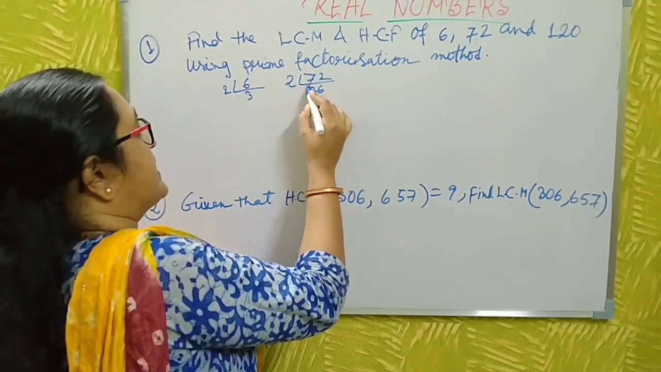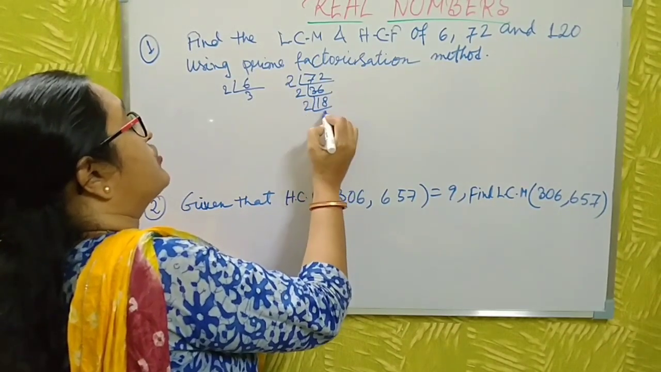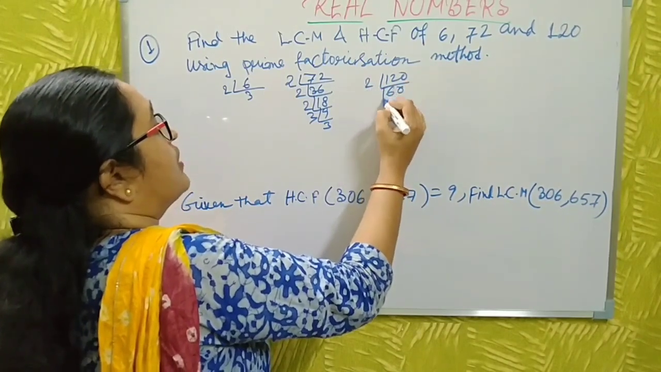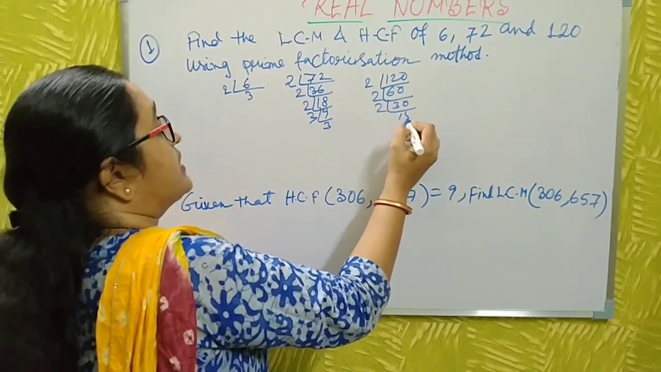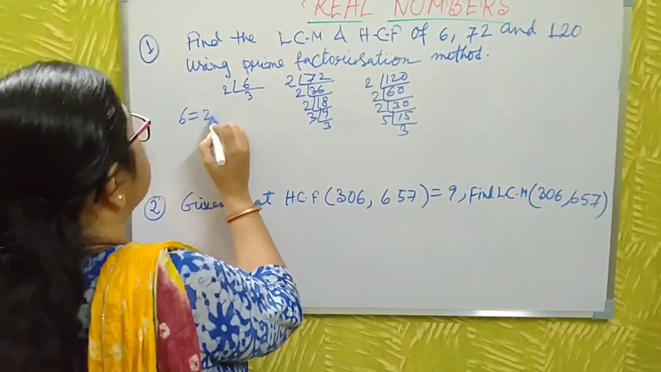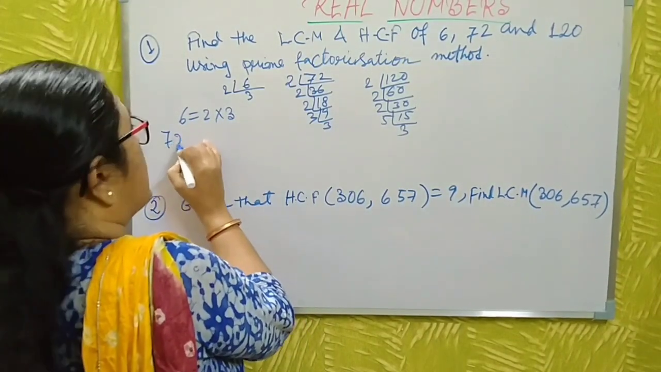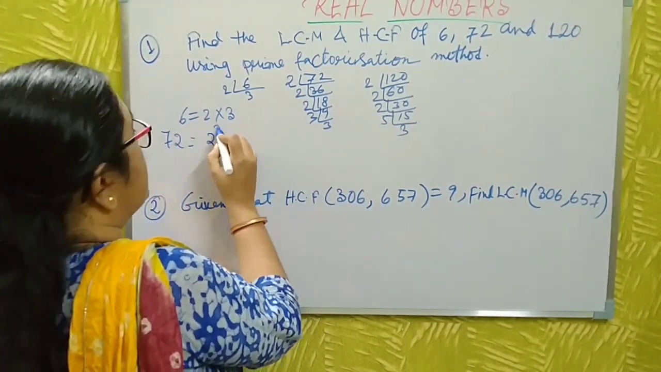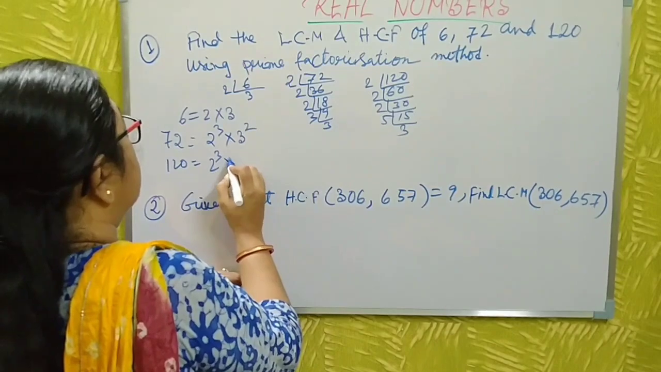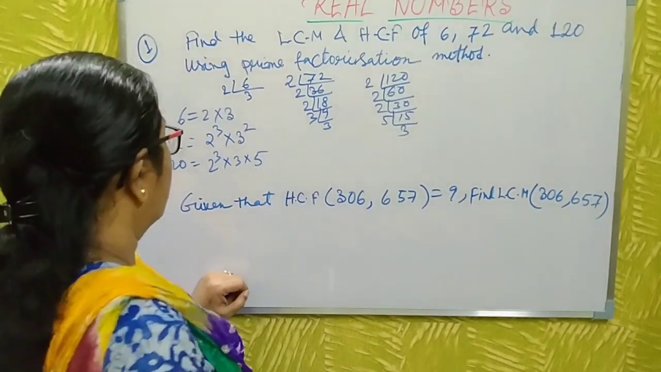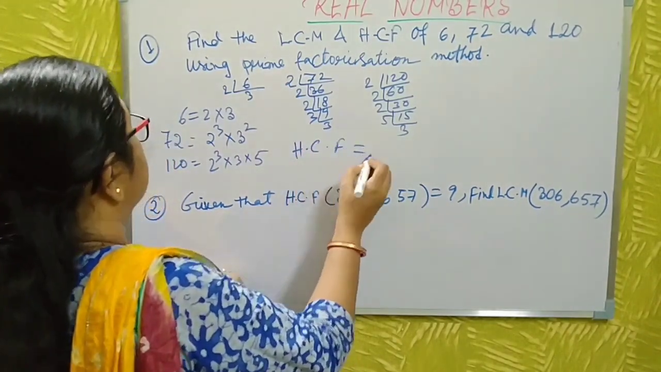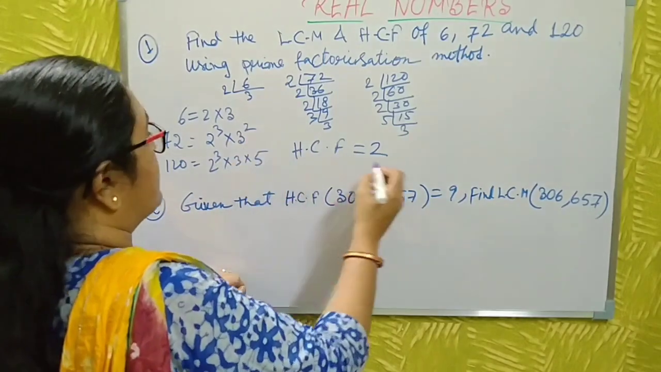This is 36: 2, 18, 2, 9, 3, 3. Then 120: 2, then 30, then 15, then 5, then 3. 6 becomes 2 into 3, you already know. 72 is 2 cube and 3 square. And 120 is 2 cube into 3 into 5. Now the common part is the HCF. The common numbers are 2 and 3.